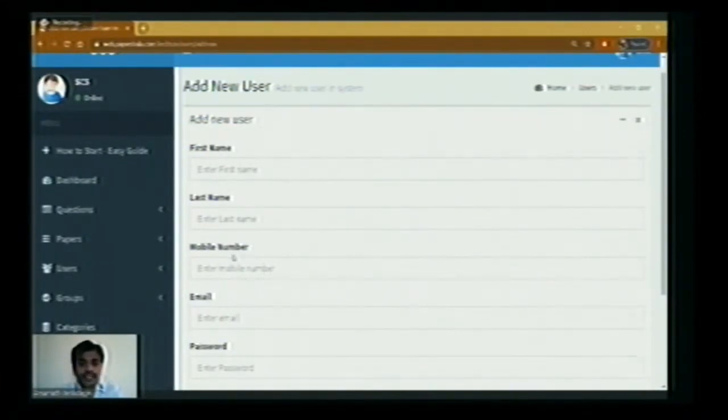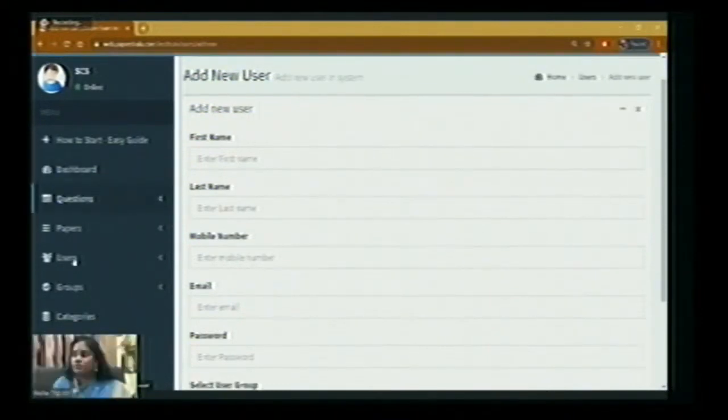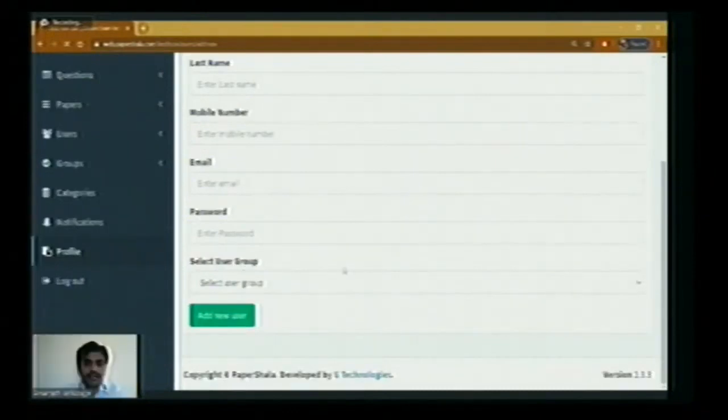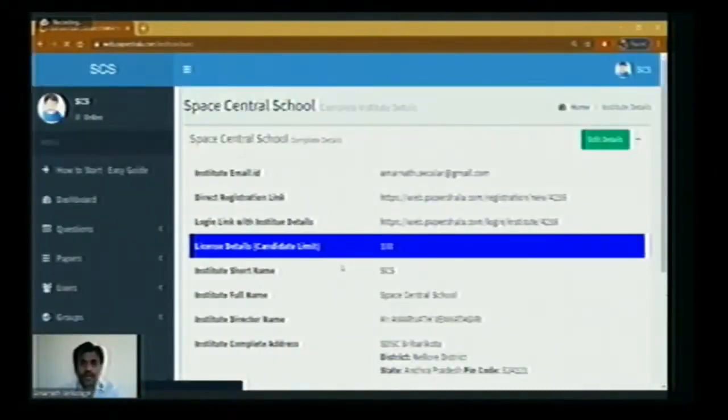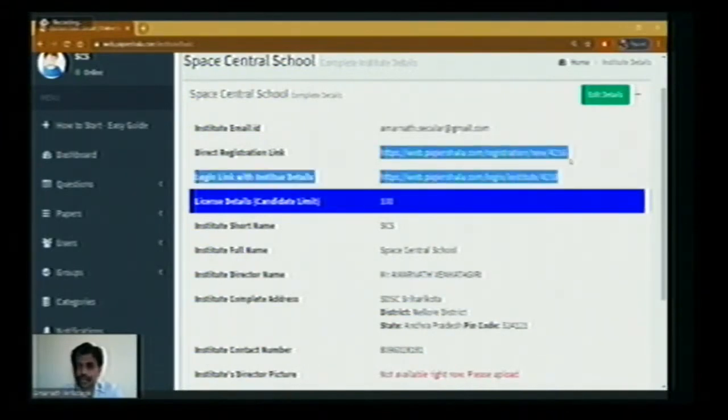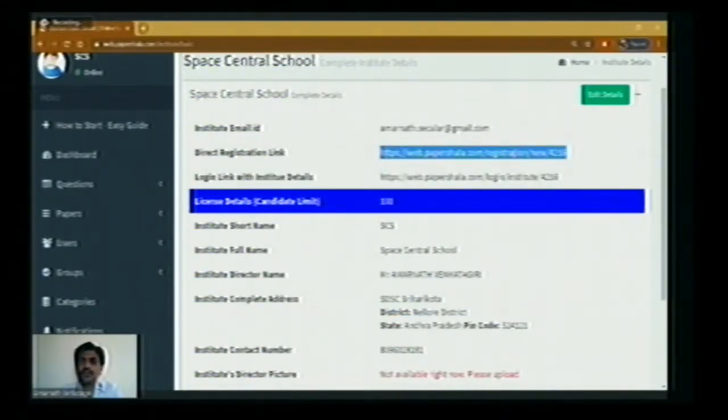And the only question is, suppose as a teacher, I can enter some 10 names, 20 names, but if the list of students is more than 90, how can I add all of them? For this, you have a provision here. Click on profile. If you see this particular window, the third one, login link with institute details or direct registration link. You just have to share this particular link with your students.